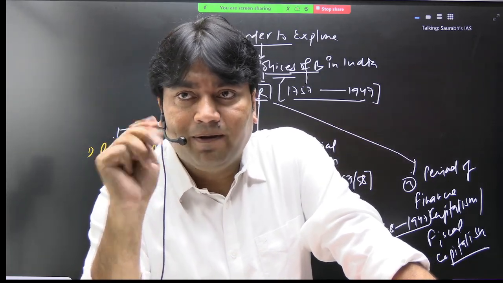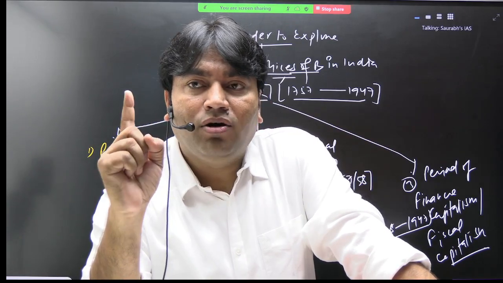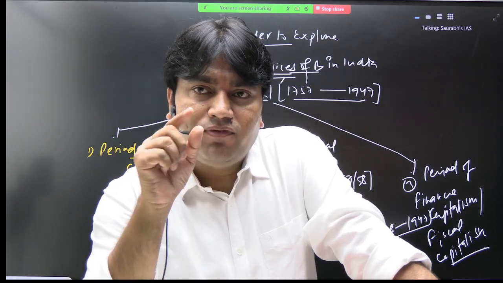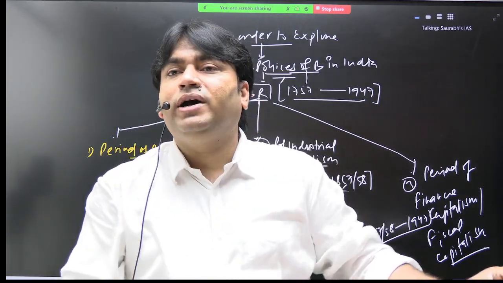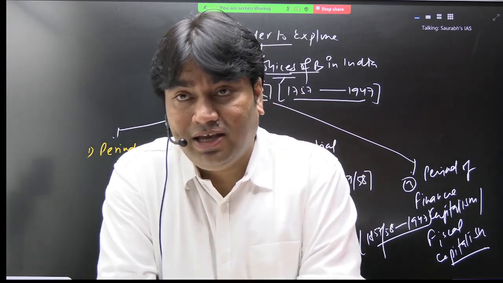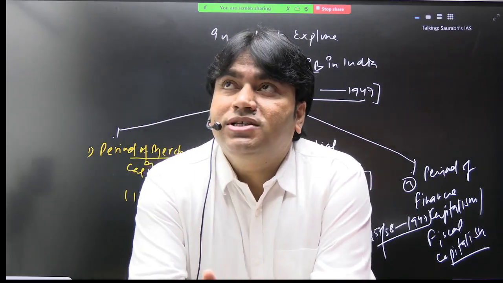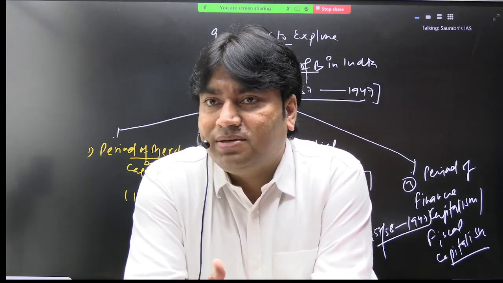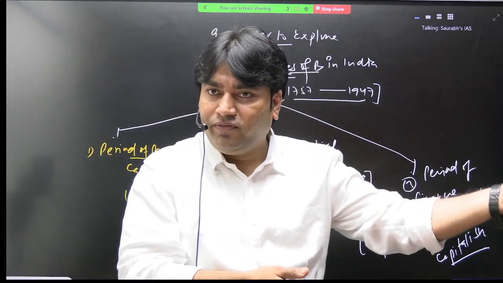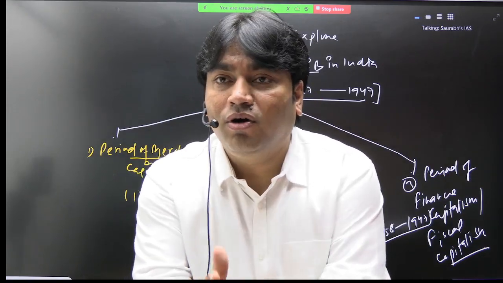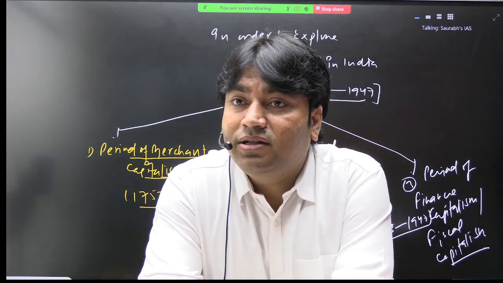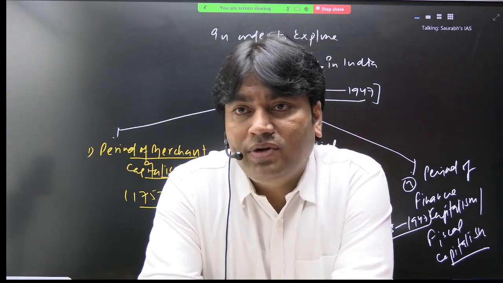The answer is 3. The first part is called period of merchant capitalism or mercantilism. The time period is 1757 to 1813. This is the initial phase of the establishment of British rule in India. And the second phase is period of industrial capitalism, from 1813 to 1857-58. And the third is period of finance capitalism or fiscal capitalism, and the time period is 1858 to 1947.